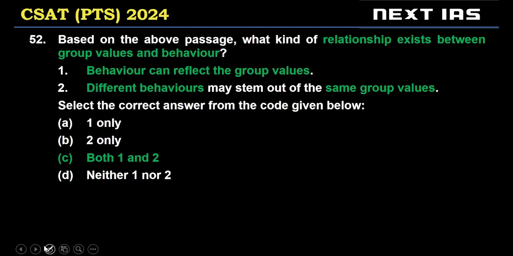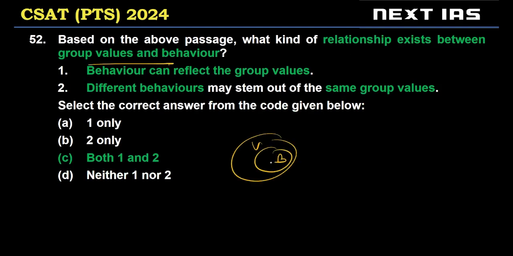Let's look at another question that is formulated from this passage. What kind of relationship exists between group values and behaviors? Values subsume behaviors, right? Behaviors are a subset of values. So let's look at one. Behavior can reflect group value. So behaviors can reflect group values. Valid. Two different behaviors may stem out of the same group values, right? So this is true from the last example of the passage, right?